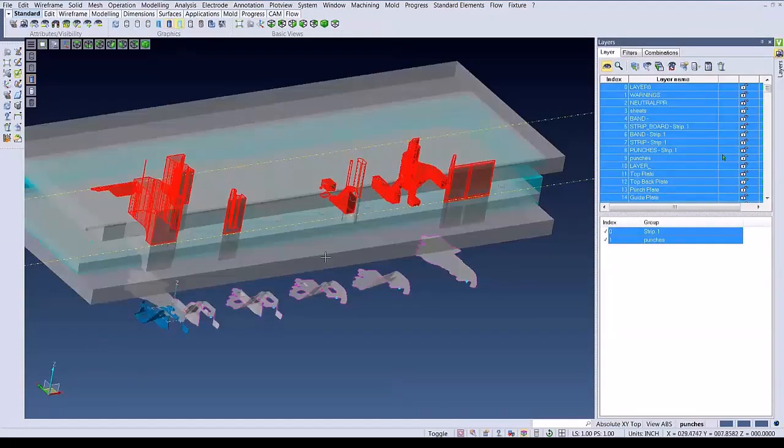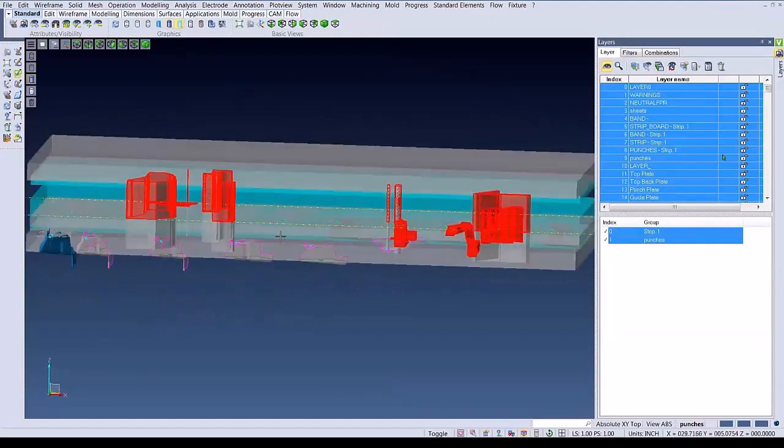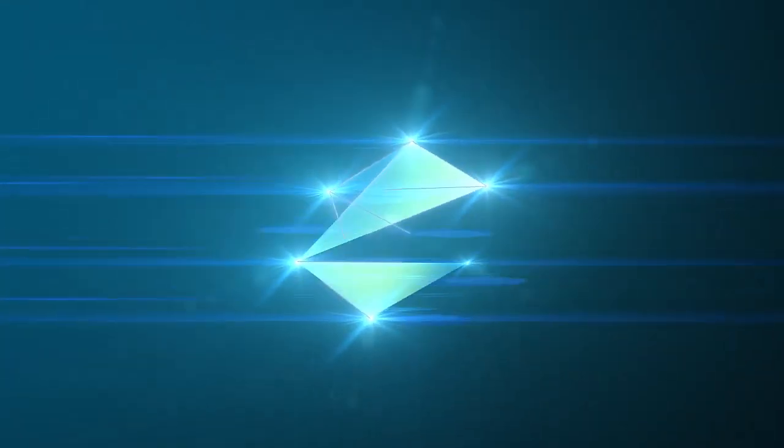And there you have it, a small taste of what VISI can offer in terms of 3D strip design.